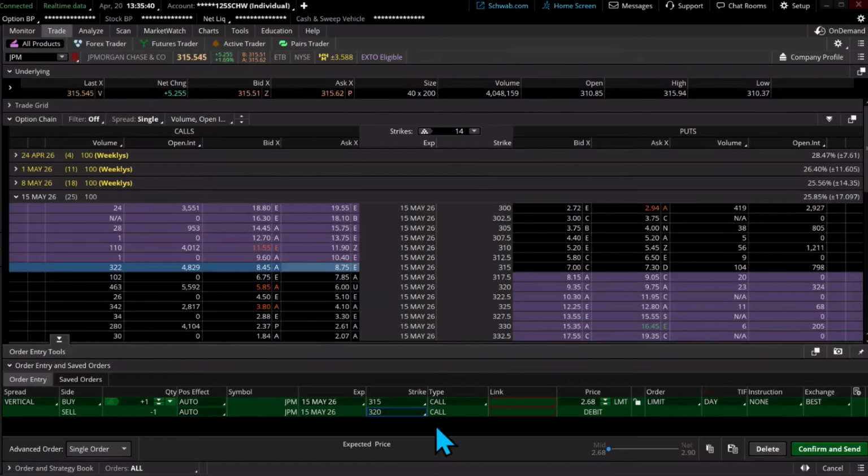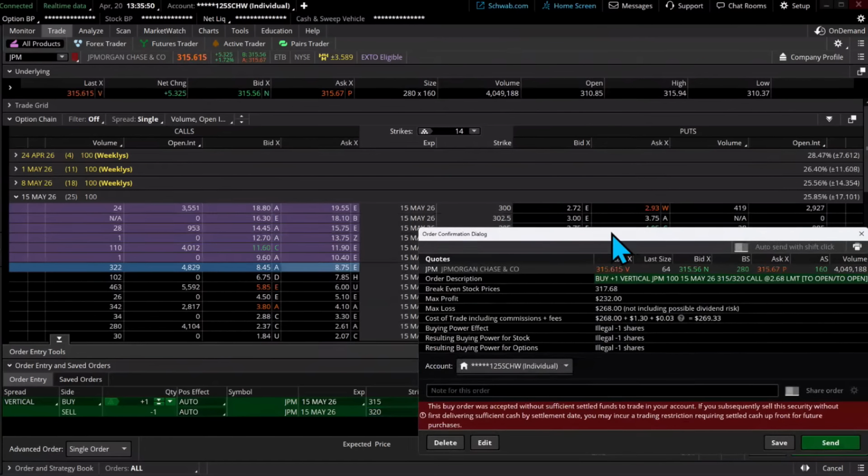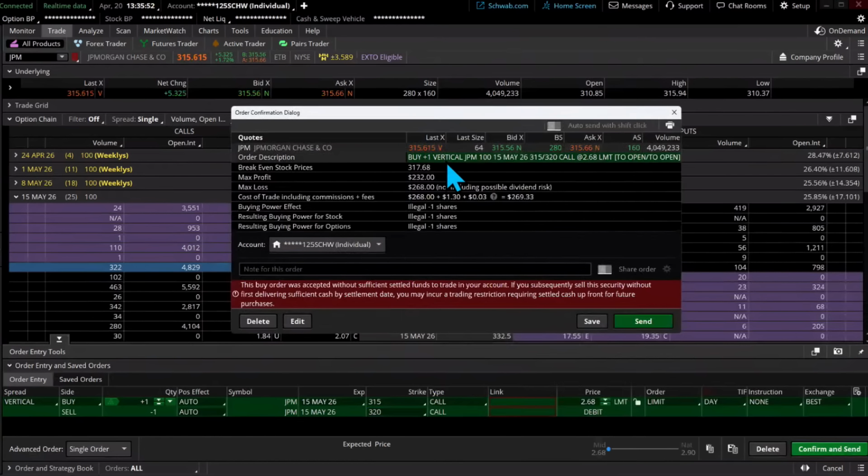This is not as much about time decay. That's the short put vertical. This is about getting the direction right. Now, if I bring up, let's say, confirm and send, trade number one here is going to be going long JP Morgan 315, 320. Debit, what you could lose given the vertical, 268. Okay? So trade number one, JP Morgan.